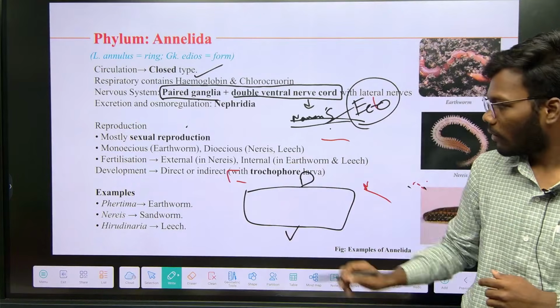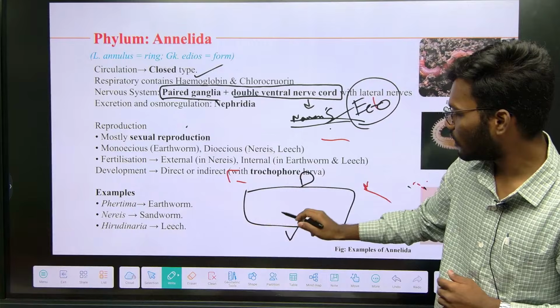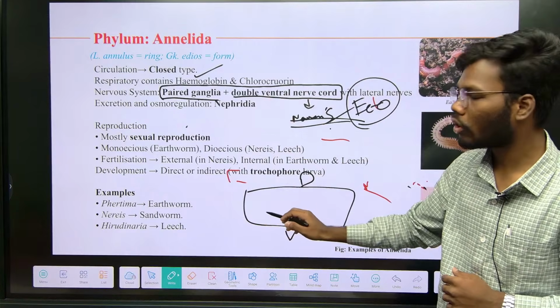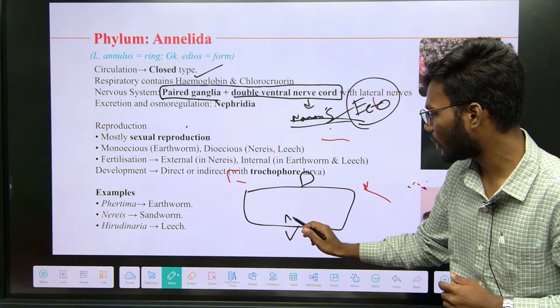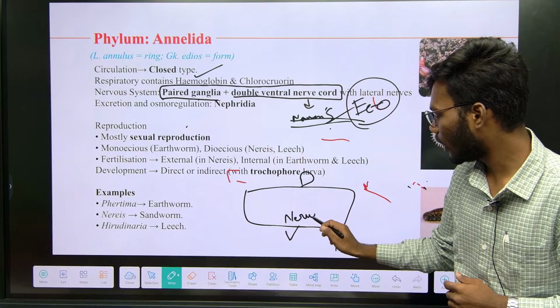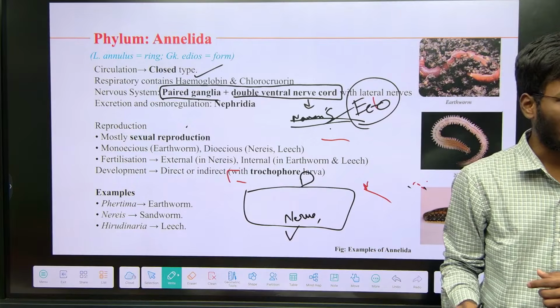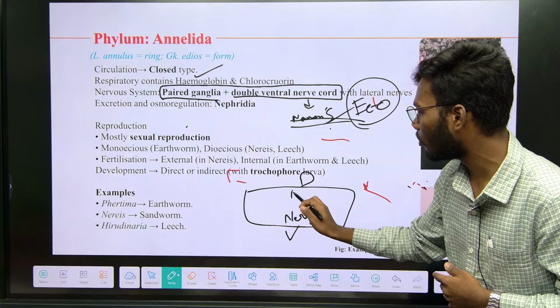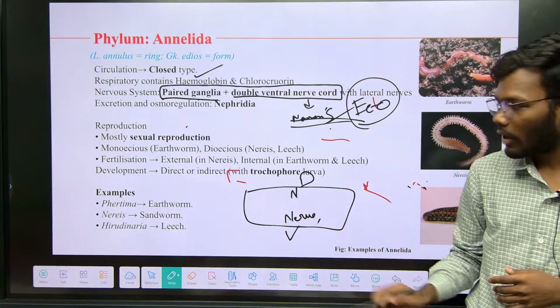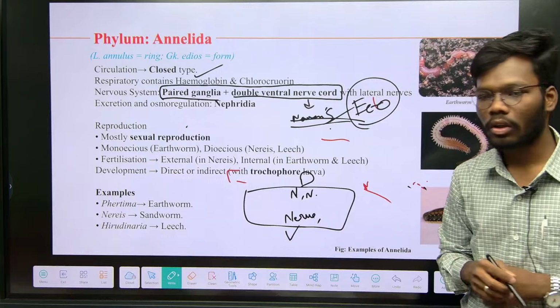Non-chordates are having nerve cord on the ventral side. Whereas chordates, our humans, we are having nervous system on the dorsal side, and notochord is also present on the dorsal side.